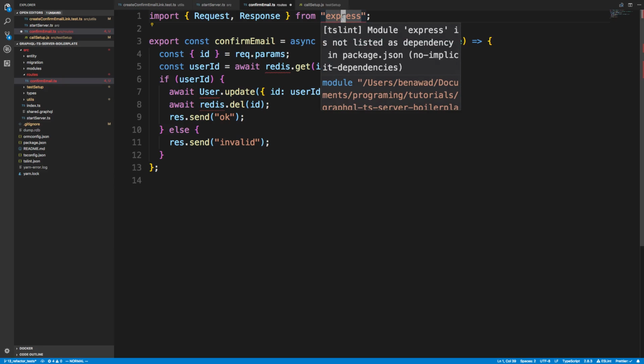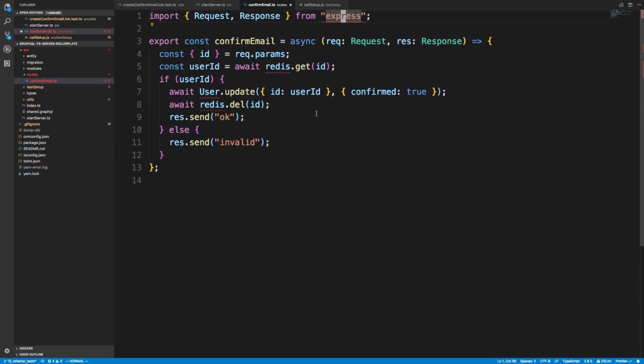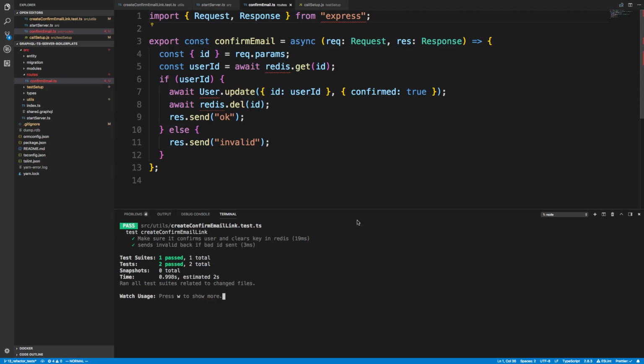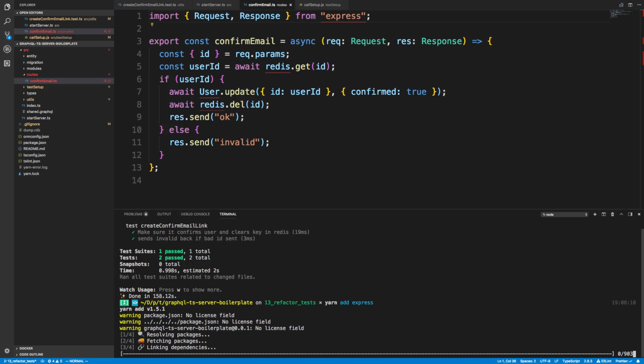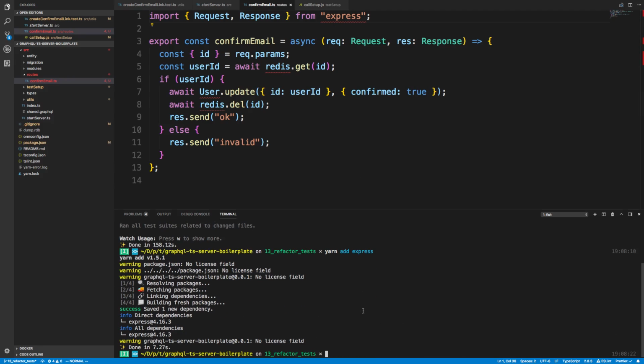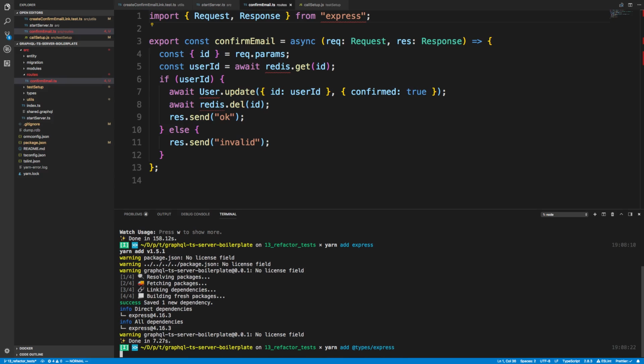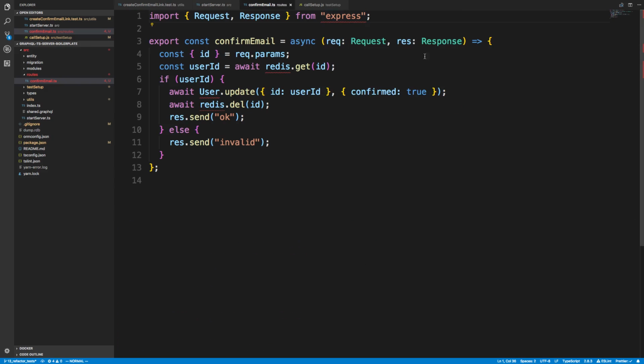And okay, so it looks like it's complaining because we do not have express in our package.json, even though we're using it. We're using it indirectly through GraphQL Yoga, and I just wanted to see if I could put this. Doesn't look like I can. I'm just going to go ahead and add this guy as a dependency. Yarn add express. I don't think this will really change our bundle size or anything because we're already using express under the hood, and now we'll have this. And I guess actually really what I should be installing is the types for express, which should then have what we need for that.